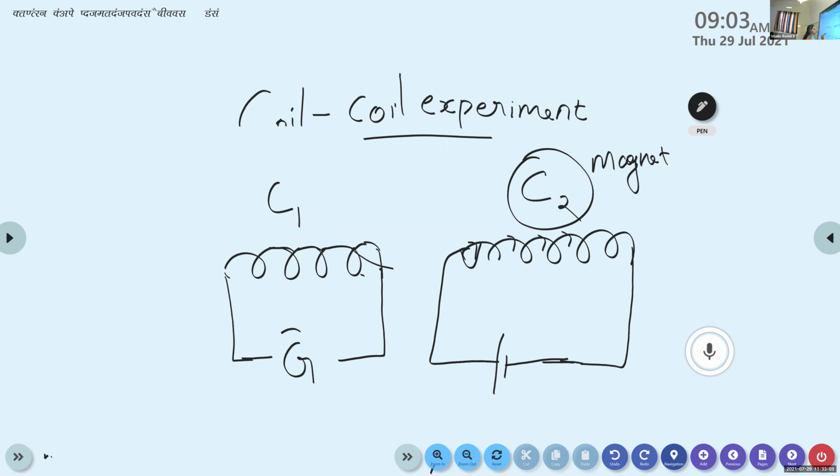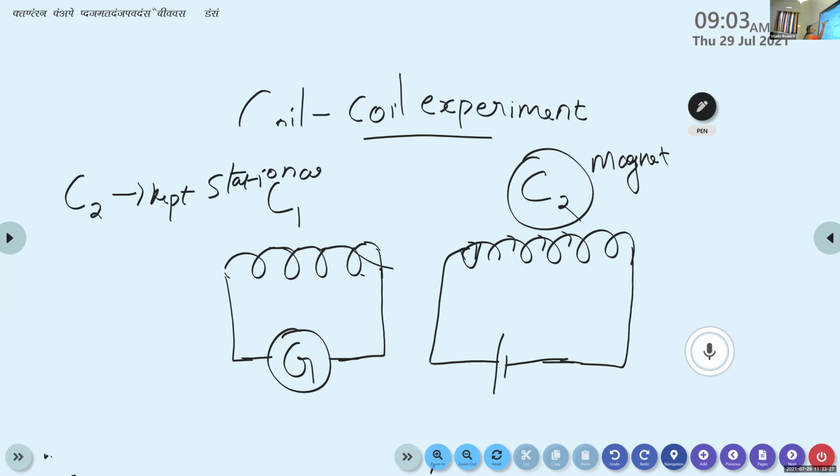No deflection is produced, because the magnetic field lines entering the coil C1 are constant, since there is no relative motion between the coils. No relative motion between the two coils takes place because the coil C2 is kept stationary.